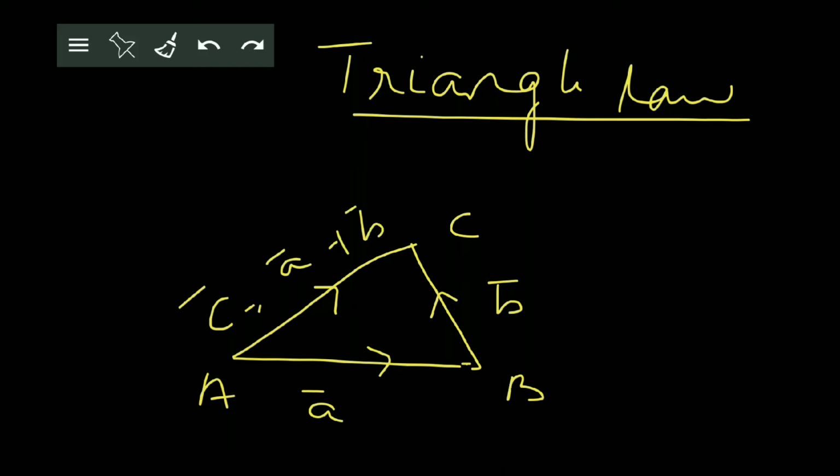Observe the direction. Denoting the correct direction of the vectors is very, very important. So this is called the triangle law. That is, A bar plus B bar is equal to C bar. Now this triangle law can be extended further and we can state what is known as the parallelogram law.